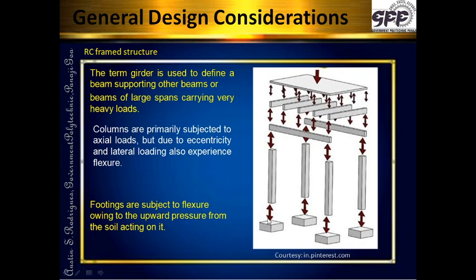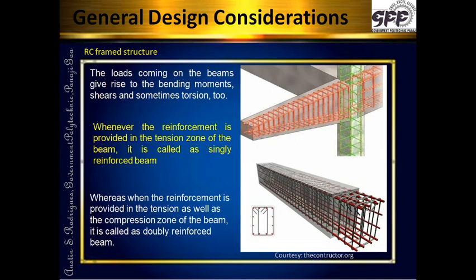That upward reaction will be creating flexural or bending stresses in the foundation. So that is what we observe, that primarily all the structural members are subjected to flexure.